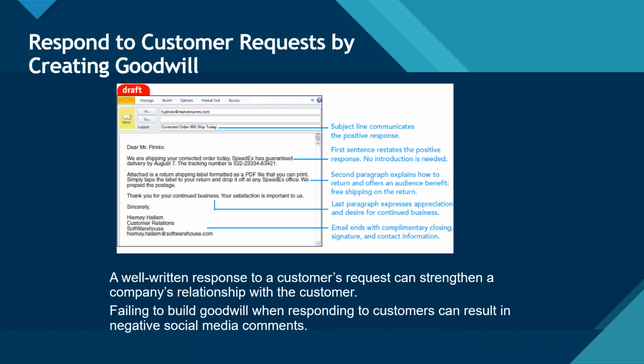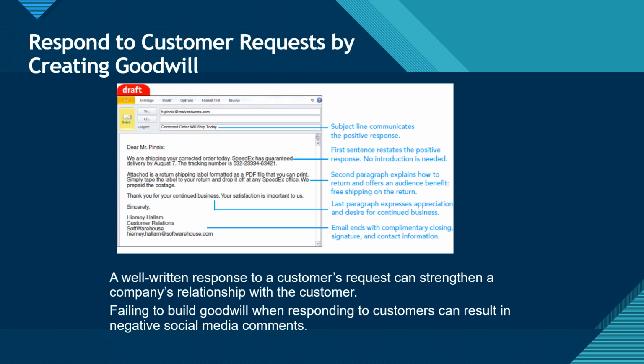Respond to customer requests by creating goodwill. A well-written response to a customer's request can strengthen a company's relationship with the customer. Failing to build goodwill when responding to customers can result in negative social media comments. Here is an example draft email in positive response to a claim request, with annotations applied.